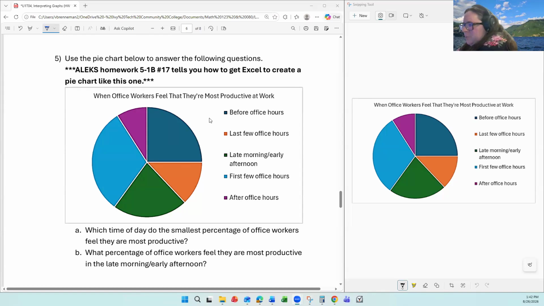It looks to me like the purple is the smallest. The orange would be close, but I'm pretty sure the purple is smaller than the orange. That's all I can go by, just the sizes. And then I look and the purple seems to be after office hours here. If I was colorblind, I would probably not be able to tell that.